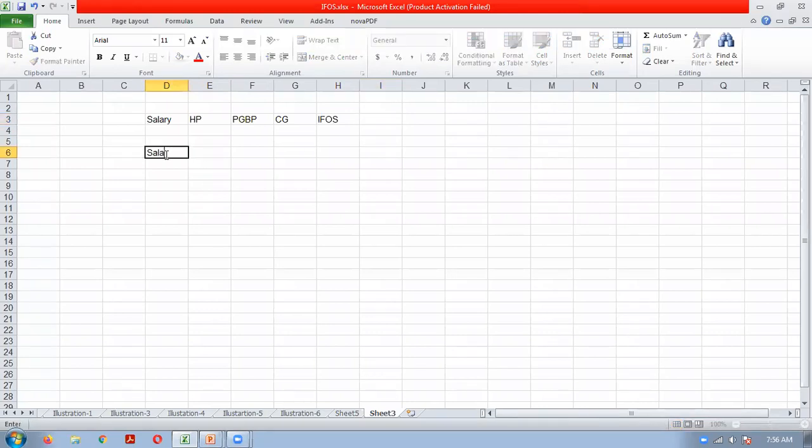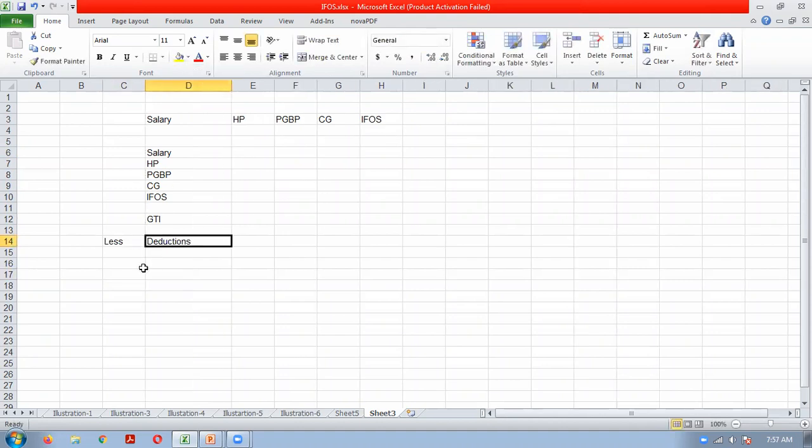So it will be like this: salary, house property, PGBP, capital gains, income from other sources. The total of all this income is known as gross total income. From this, there are some deductions due. After reducing the deductions, we will get the taxable income. And on taxable income, you will pay the tax.